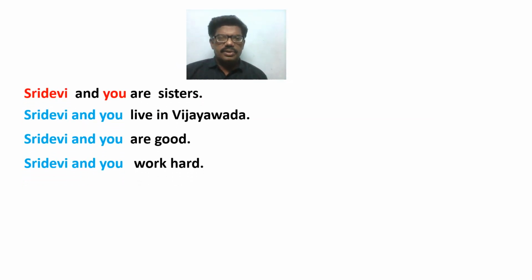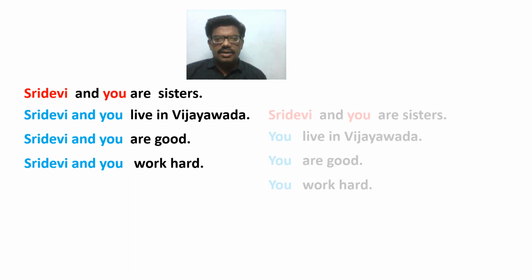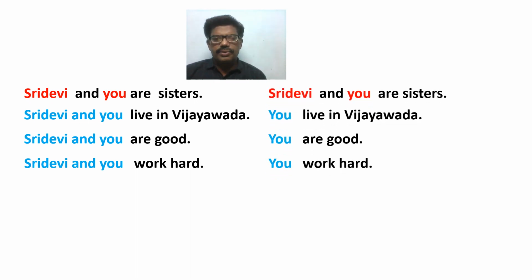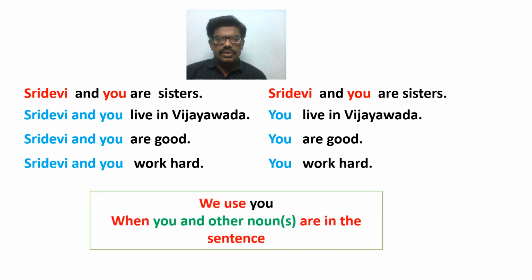Look at the example. Here, along with the noun, the word you is repeated. Whenever the word you is repeated along with the noun, to avoid such repetition, we can make use of you in that place, like this. So when we observe you along with other nouns, then we make use of you only.